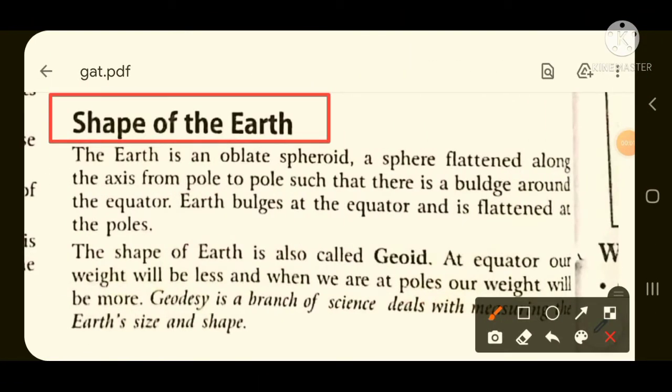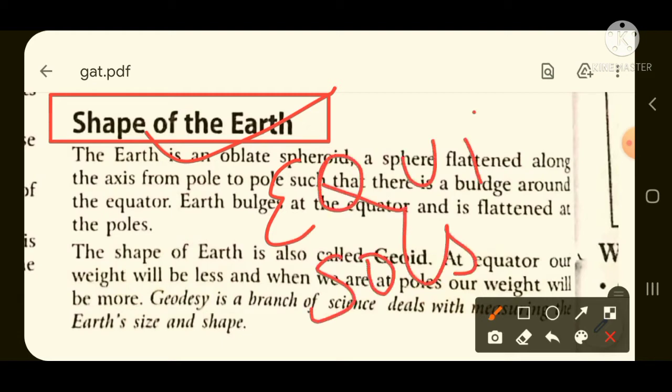We are going to study one of the important topics, and from this topic questions have appeared in the previous year examinations of NDA. So this topic is going to be much important. In this topic we will study about the shape of the earth and what is the effect of the shape of the earth, and we will also study about the equinox. We will also study about the solstice and many more concepts. What changes occur due to the shape of the earth, everything will be studied.